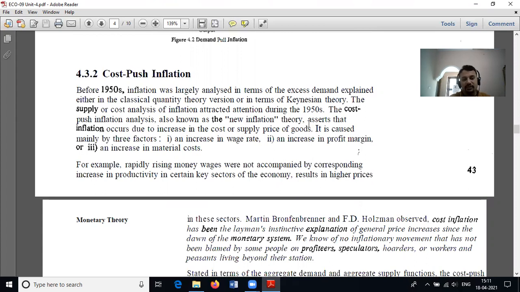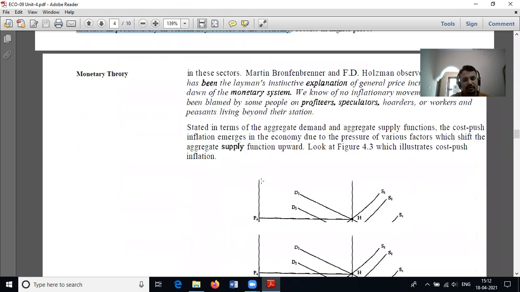Cost push inflation is also called new inflation, based on the viewpoints of Keynes. Cost push inflation means raising money wages, but there is no increase in productivity. There is no productivity increase. It is called cost push inflation.